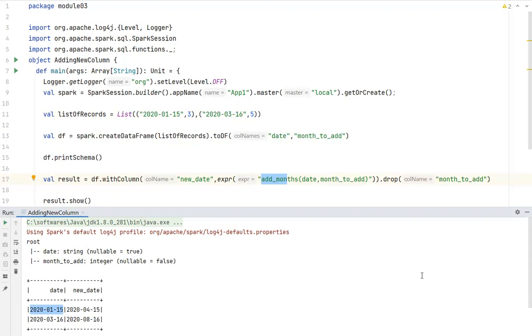Nagendra, any questions? Santosh? No, no. Okay. Okay, right.